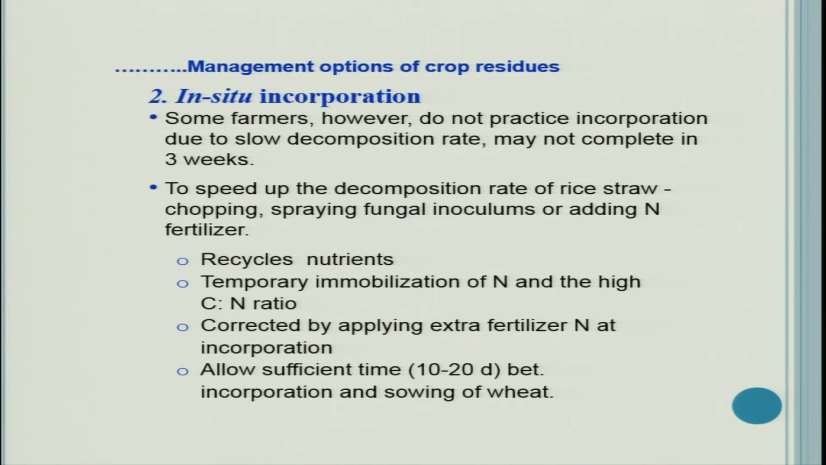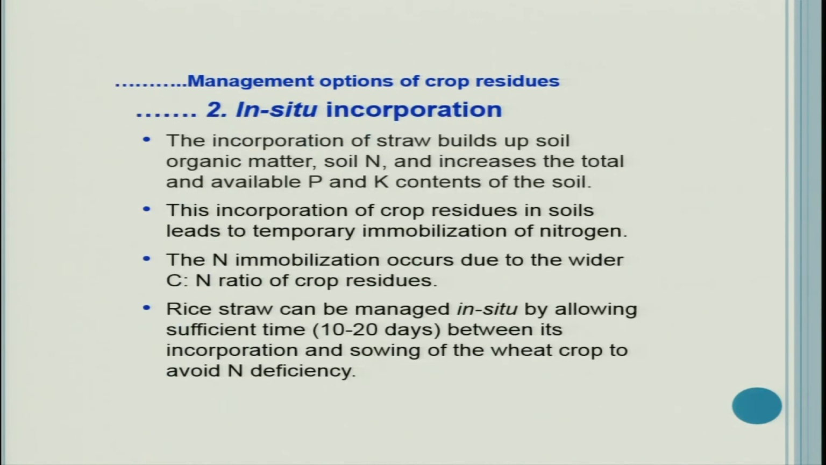So this is a practical option and allows sufficient time, 10 to 20 days, between incorporation and sowing of the wheat. If you are bound to do sowing immediately after mixing the residues, then 40 kg nitrogen per hectare extra can be applied. This applied nitrogen can be used by microbes, so there may not be much immobilization of the soil nitrogen or fertilizer nitrogen. Therefore, that is a recommendation if you are incorporating the residues before sowing of the wheat.